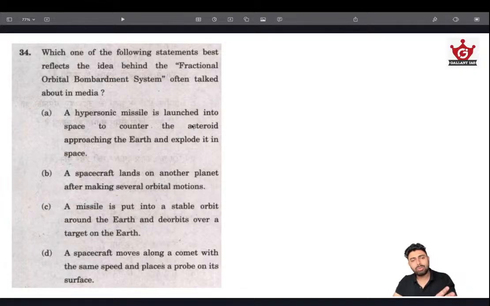This is how you decipher entirely based on logic. See, there is no knowledge used here. All we have looked for is bombardment, whether it's a missile or spacecraft, and the orbit thing. Testing against that, we could arrive at an answer much more easily. And this is how UPSC is going to ask most of the questions, especially statement-based questions like these. UPSC will be giving something totally out of the box, and they are testing your skills at deciphering these words.